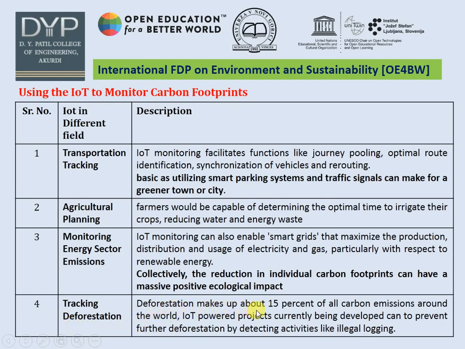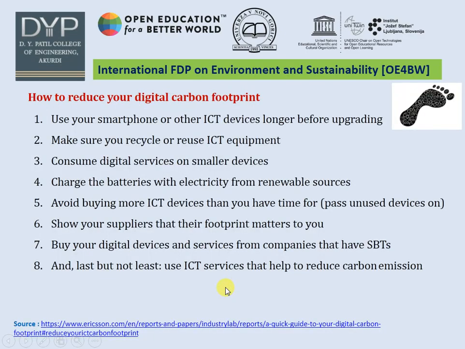Deforestation makes up 15% of carbon emission around the world. IoT projects currently being developed can prevent further deforestation by detecting activities like illegal logging. So we can control the carbon footprint of ICT tools or digital gadgets.